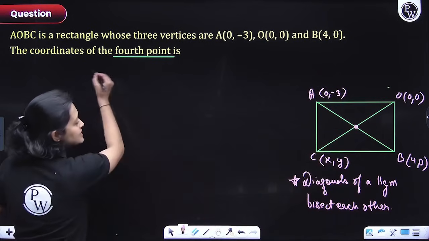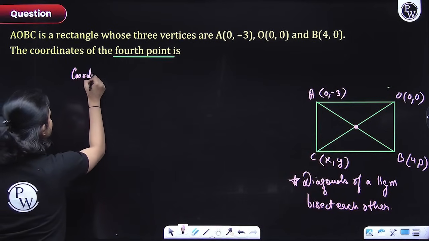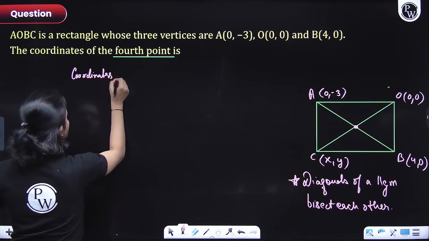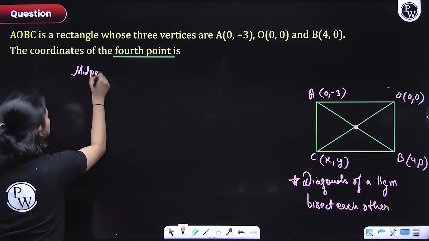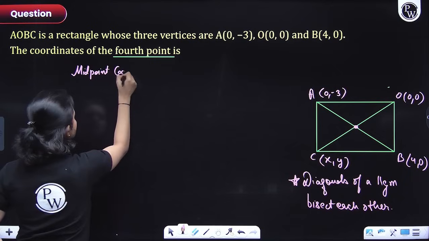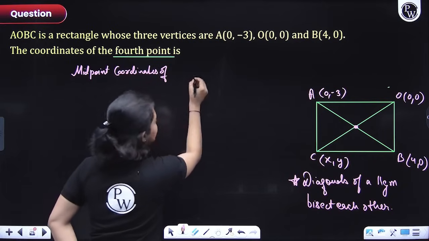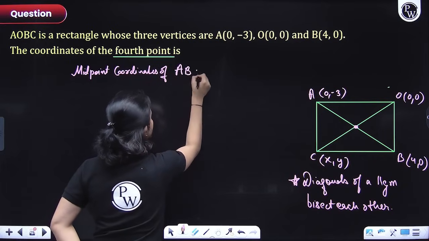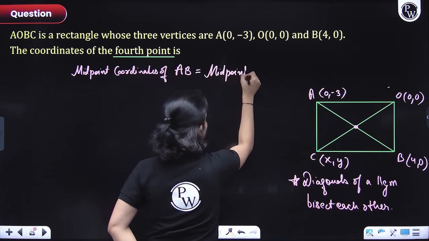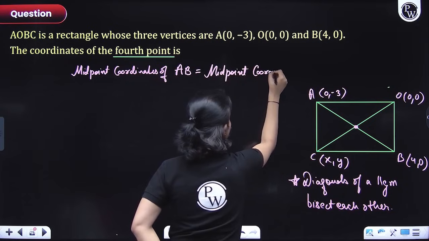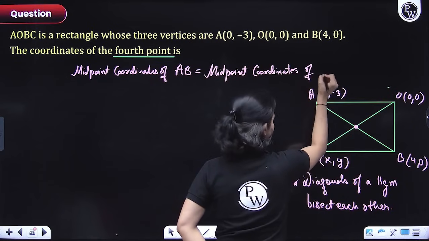So you will say that, let's directly write like this: midpoint coordinates of AB has to be equal to midpoint coordinates of OC.